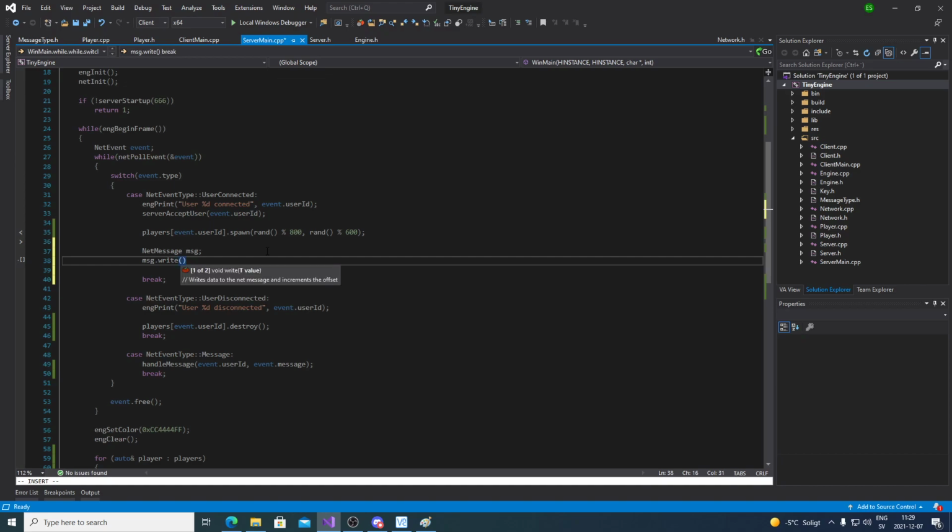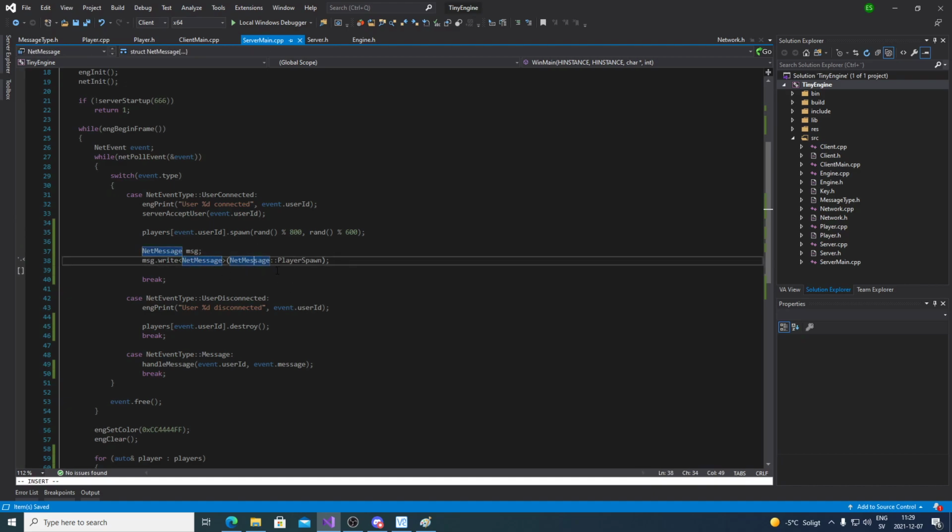Okay, whatever. So we're gonna write net message player spawn. We could be thorough here and write the type like this, just to make sure that we're actually writing the correct type into the message.